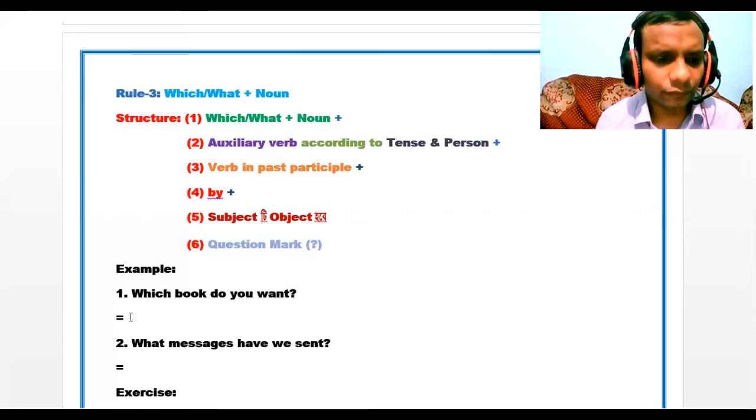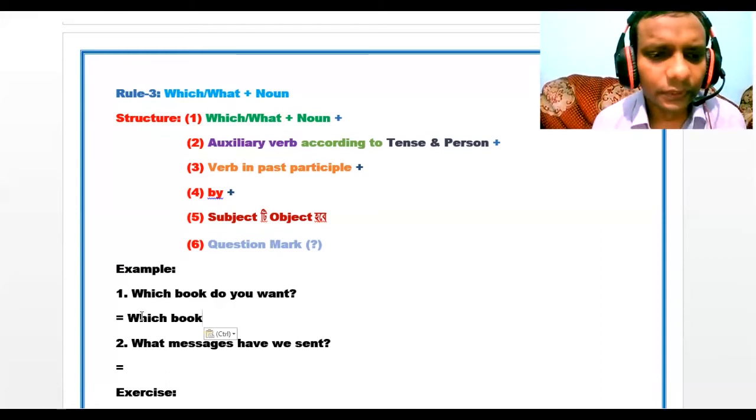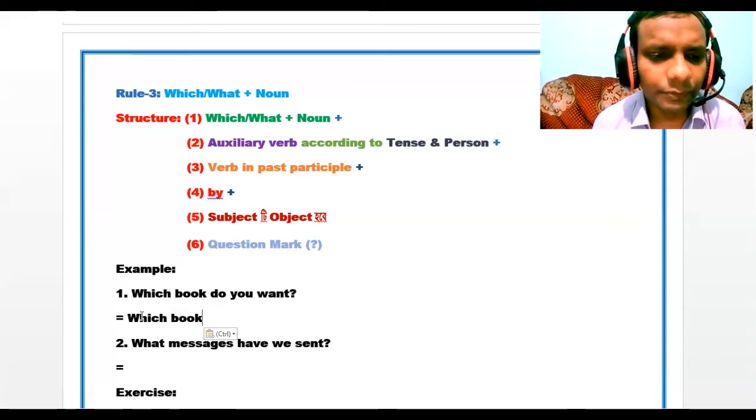At first we have got, which book do you want? So which and noun, the noun is book. So we have to write at first, which book. And you know that book is third person singular number. That's why we have to use is, because we have do, and do represents the tense present indefinite.